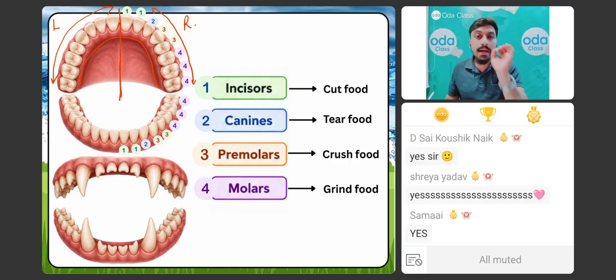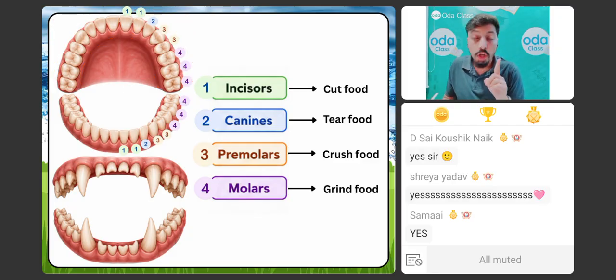Now let's understand what exactly is the function of every tooth. हर एक दांत का क्या function है? Let us understand it very carefully. Number one, you can see the first teeth, number one and number one. I have marked this number one and number one. Everyone take a screenshot of it. It is very important. These number one teeth are called incisors. What are they called? They are called incisors. And why are these incisors very important?